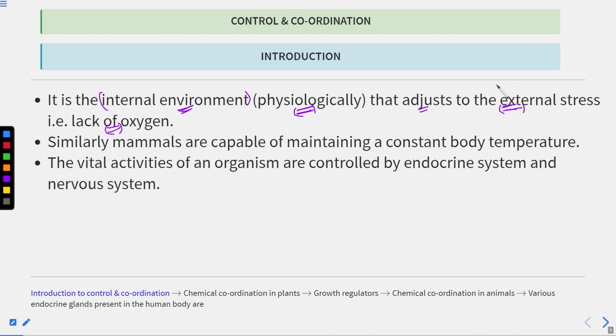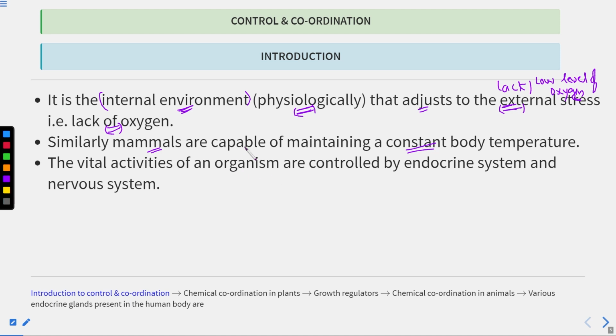What is the external stress? Lack of oxygen. You can say low level of oxygen. There is a low level of oxygen. Clear? So this is the stress here, and the body is adjusting to the stress by creating more number of RBCs. Now, similarly, mammals are capable of maintaining a constant body temperature. I've already explained, hypothalamus is a region that helps to maintain the constant body temperature.